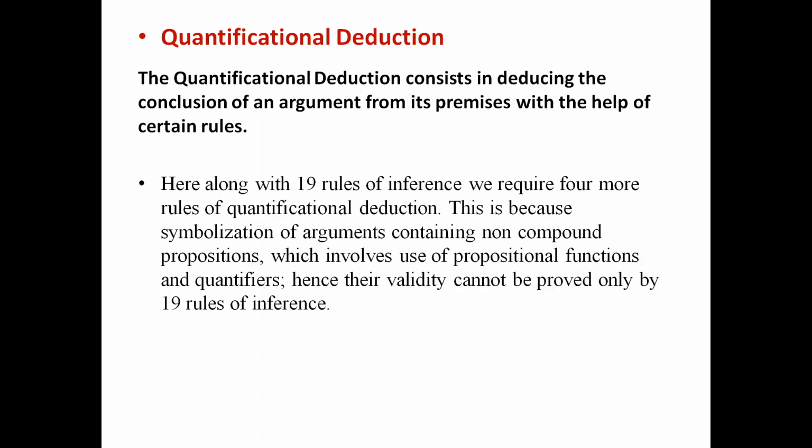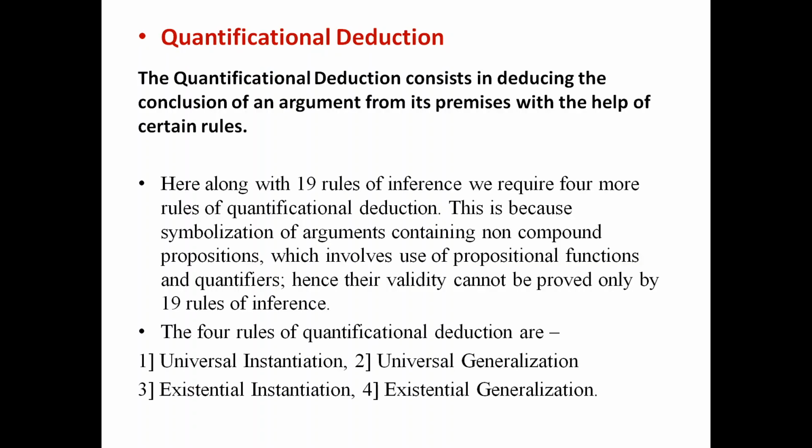This is because the symbolization of arguments containing non-compound propositions involves the use of propositional functions and quantifiers, and their validity cannot be proved only by the 19 rules of inference. The 4 rules of quantificational deduction are universal instantiation, universal generalization, existential instantiation, and the fourth is existential generalization.